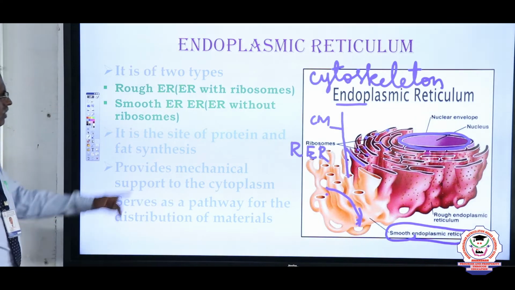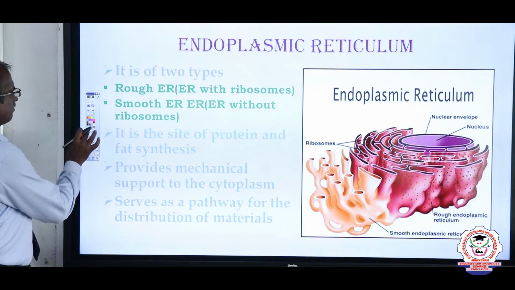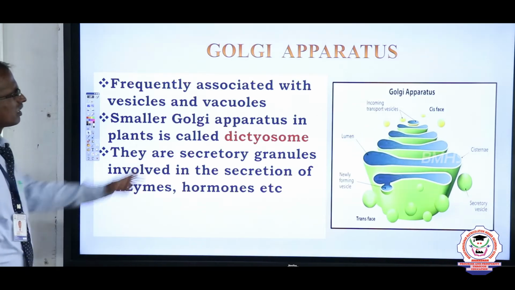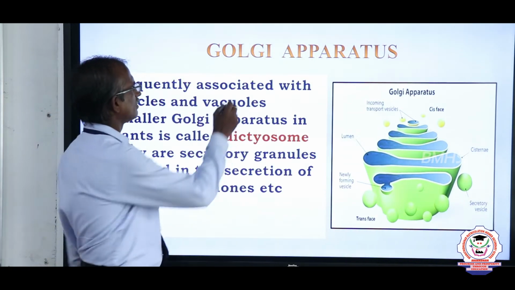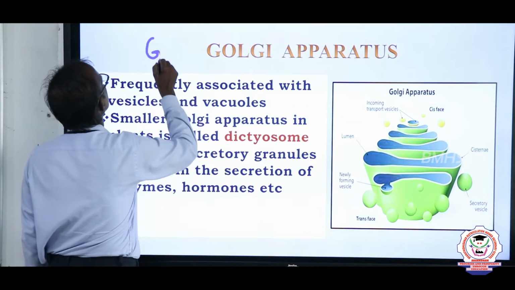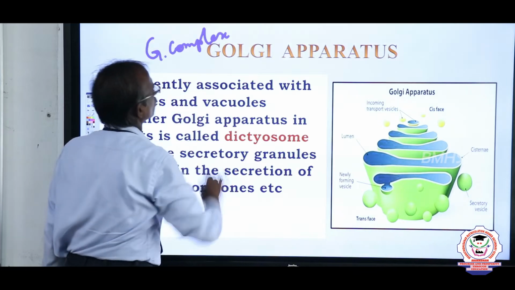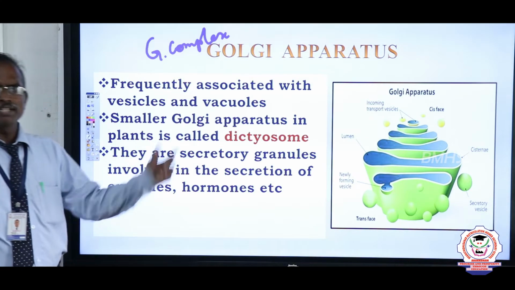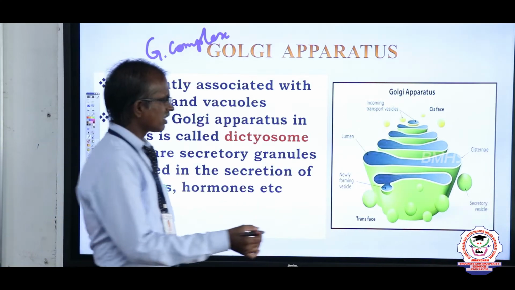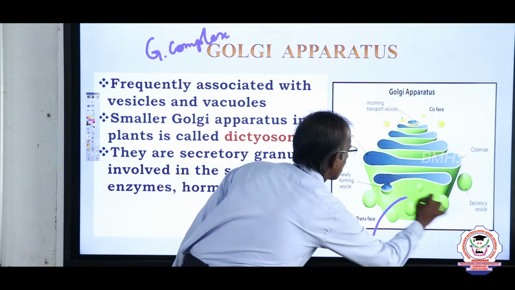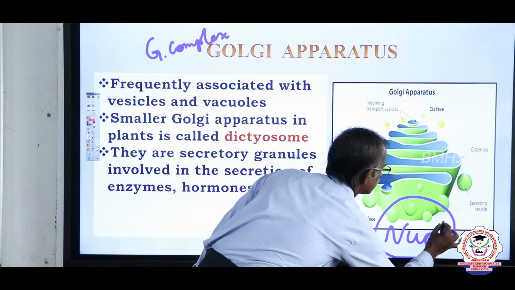Okay. Next, we go for the next organelle, Golgi apparatus. Commonly we call it Golgi apparatus, Golgi complex, Golgi bodies, several names. These Golgi apparatus are generally present above or near the nucleus.